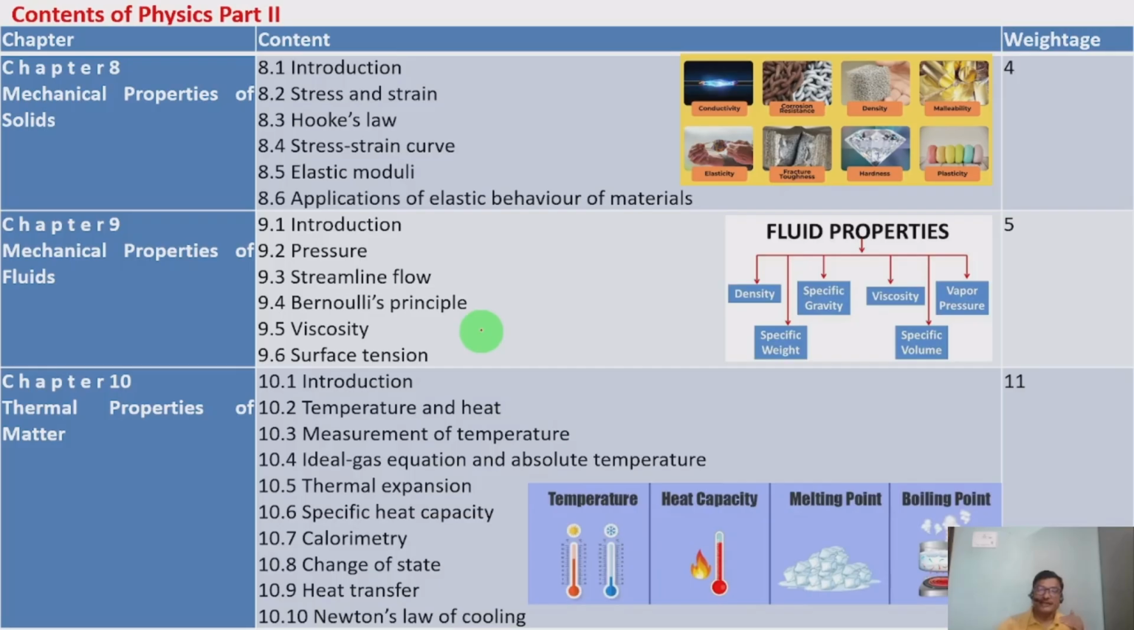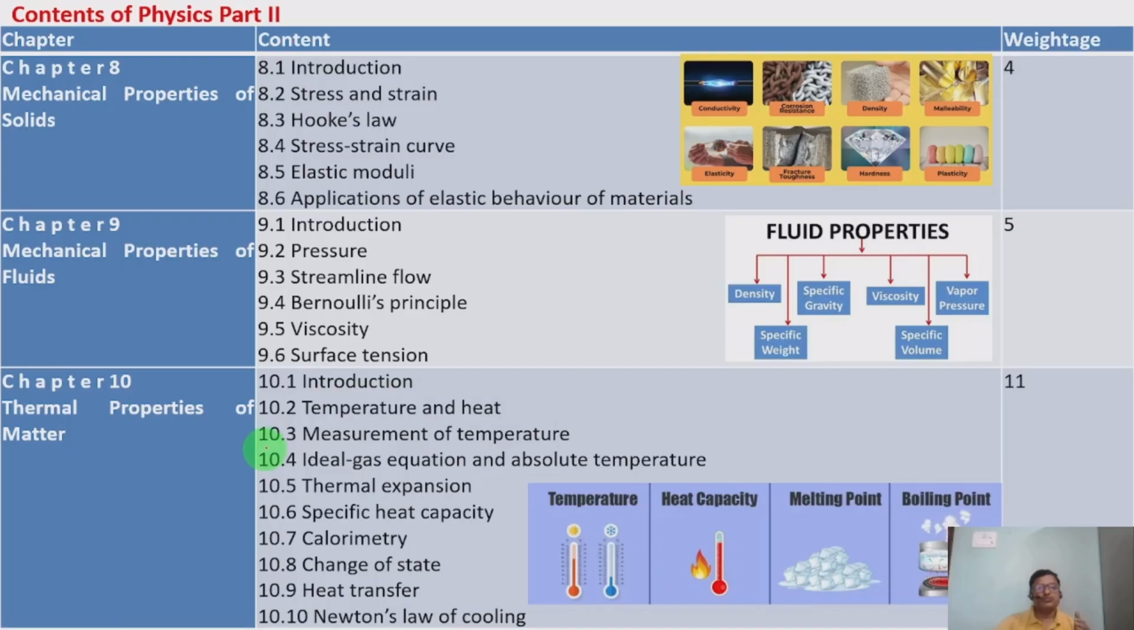Here the energy concerned with fluid flow. At a particular section we are going to take it by using Bernoulli's principle. Then 9.5 Viscosity, that is the resistance offered by one layer of the fluid to another adjacent layer of the fluid. That is very important for fluids, and that also we'll discuss. And 9.6 Surface tension, on the surface of the fluid there is a tensile force acting, that we'll discuss in detail. That has a weightage of 5 marks.